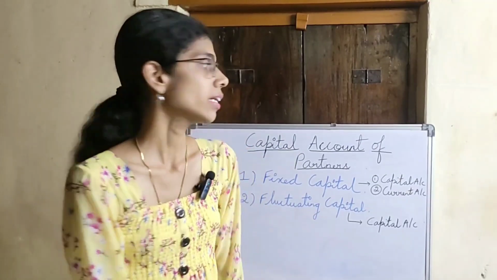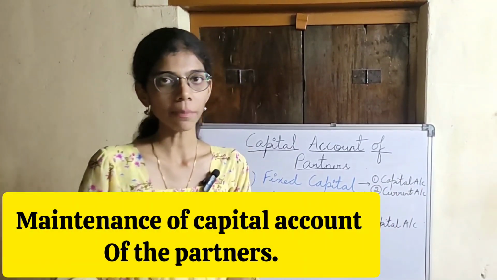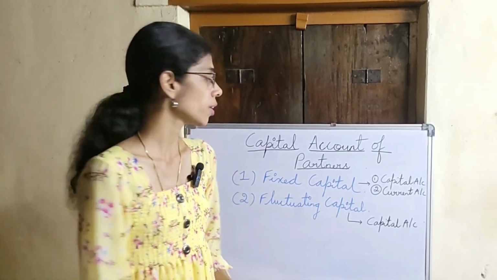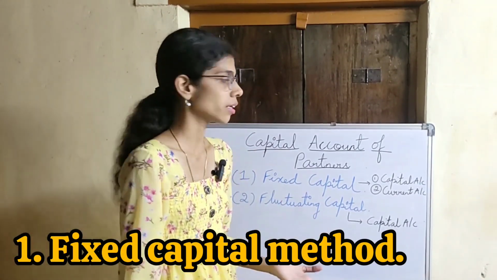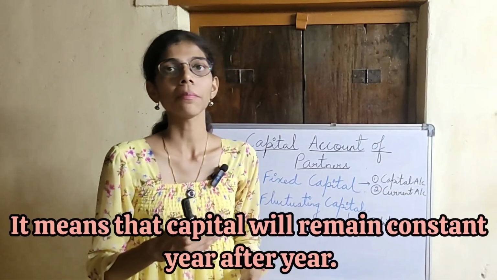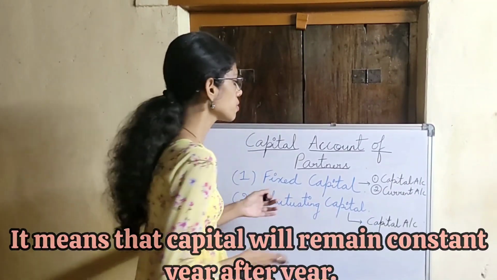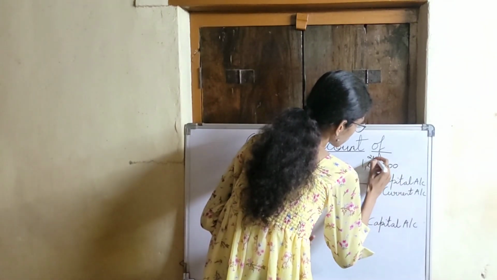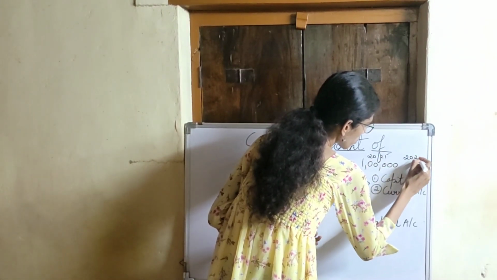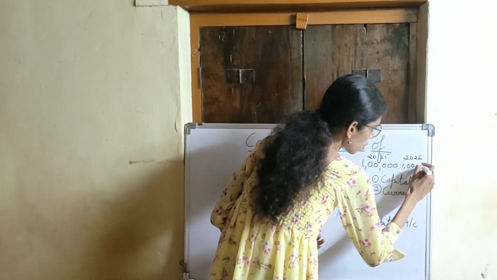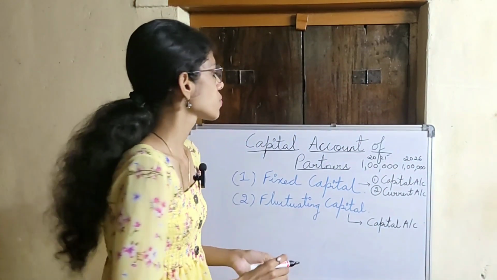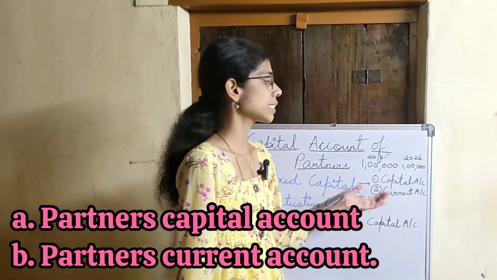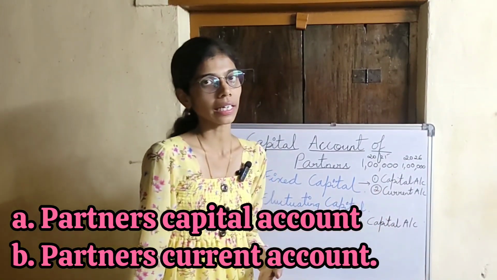So next, let us study how the capital account of the partners is maintained in the partnership firm. There are two methods which are followed in the partnership firm. First is the fixed capital method, which means that the capital will remain fixed year after year. Suppose in this year the capital was 1 lakh, next year it will also be 1 lakh. So that is called fixed capital method. There are two accounts which we have to maintain in the fixed capital method. First is the capital account, second is the current account.